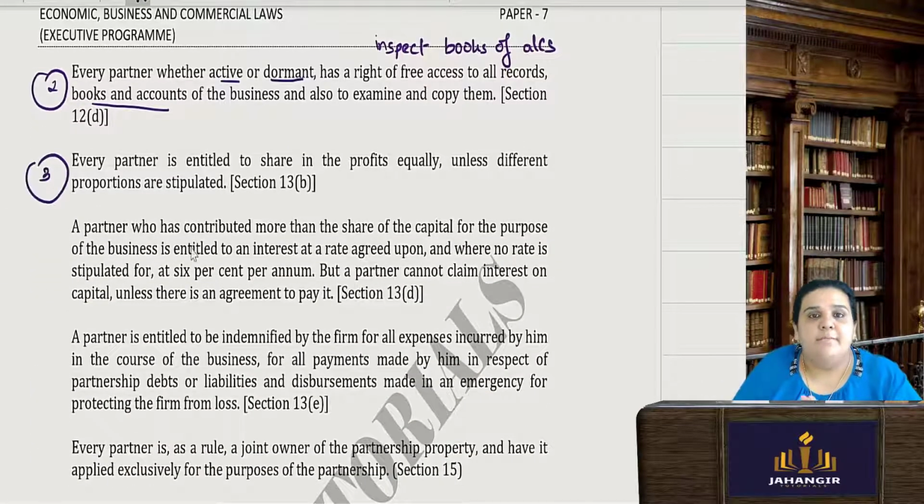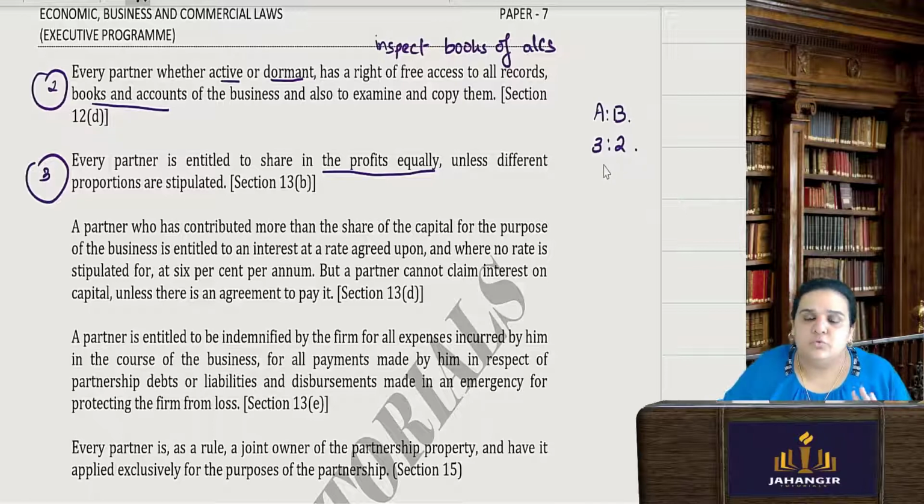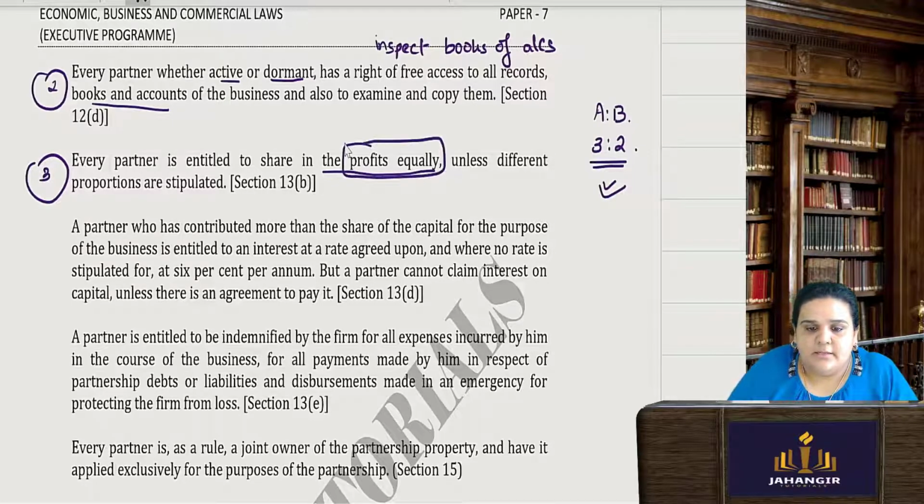Third, every partner is entitled to the profits equally. If you have mentioned it differently in your agreement, saying that I, A and B will share it in the ratio 3:2, then that is fine, you have written it in your agreement. But what if you have not written it? Then you will share the profits equally if nothing is mentioned.